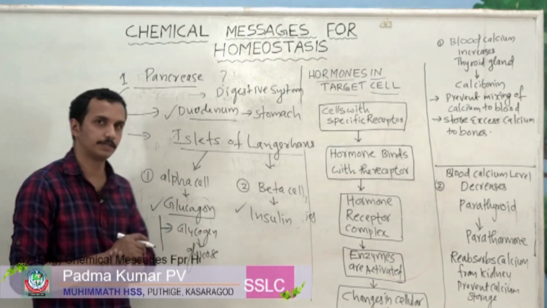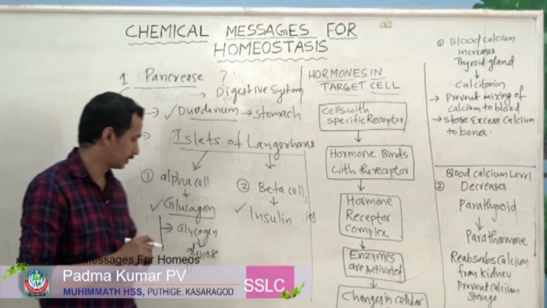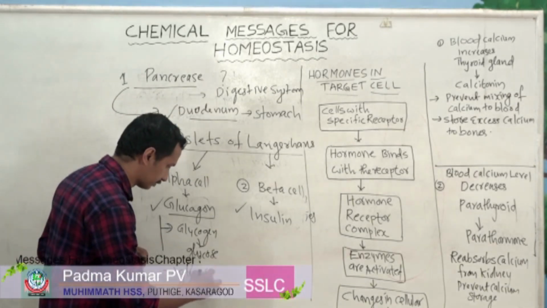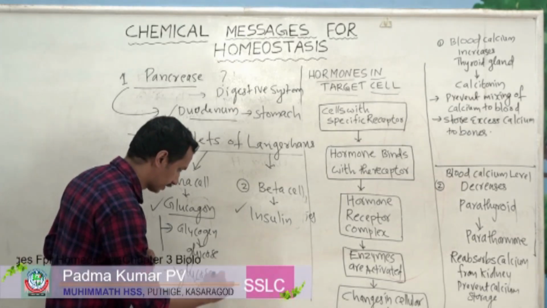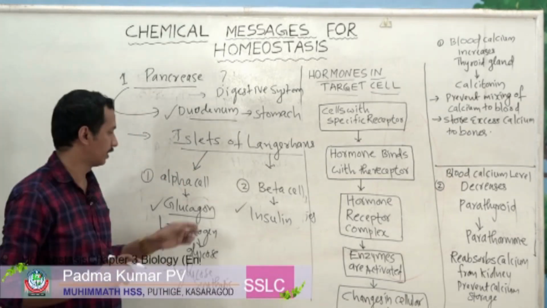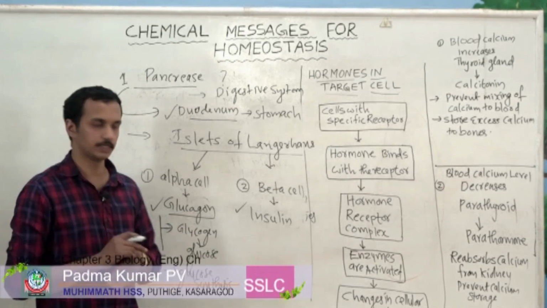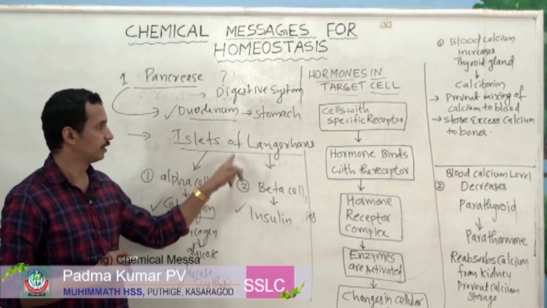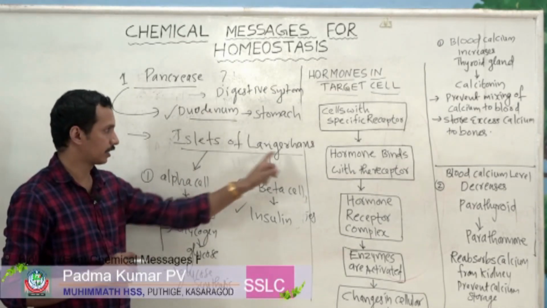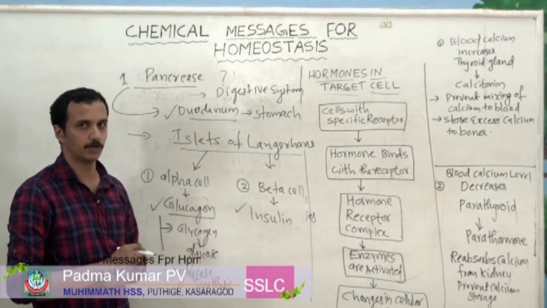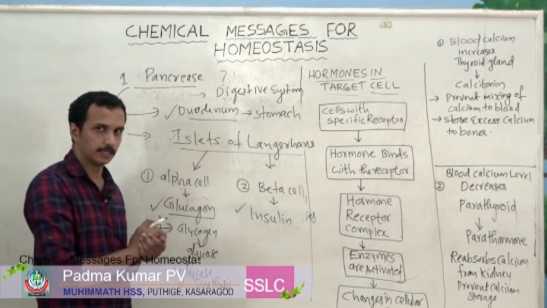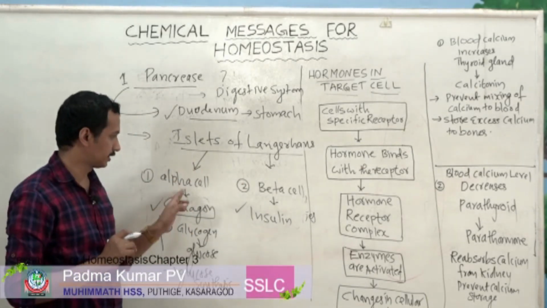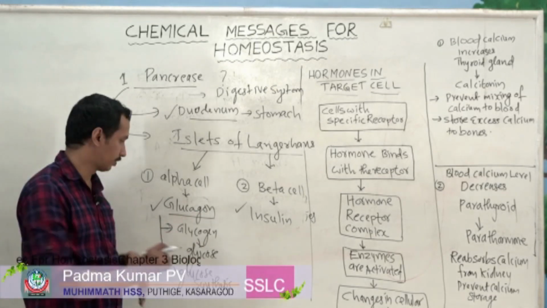First function, to convert glycogen to glucose and synthesis of glucose from amino acid. So there are two functions performed by glucagon. What is glucagon? It is a hormone secreted by alpha cell. Where is it present? It is present inside the pancreas. There are a group of cells called islets of Langerhans. Inside these islets of Langerhans, there are two types of cells, alpha cell and beta cell. Alpha cell produces a hormone called glucagon.